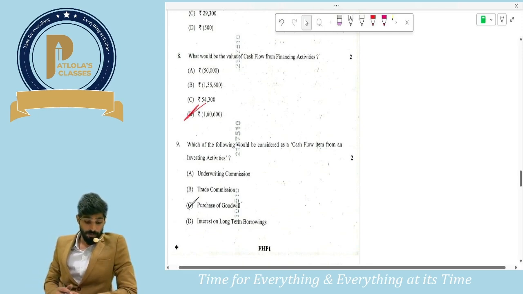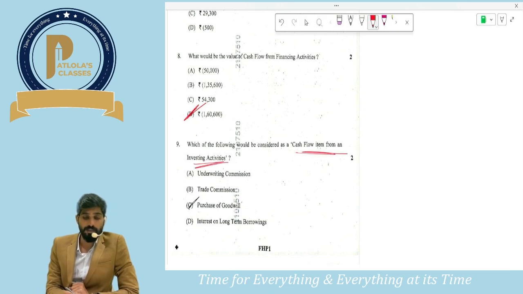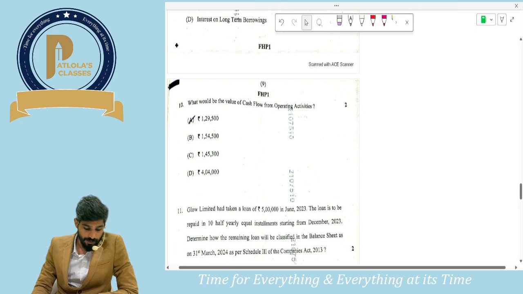Next, this is a straightforward question. Which of the following would be considered as a cash flow from investing activity, guys? Purchase of goodwill, purchase of an asset, is an investing activity. And what is the last question that they are asking? What would be the value of cash flow from operating activity?